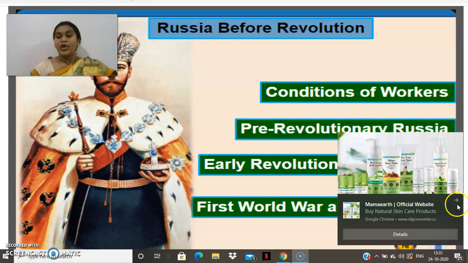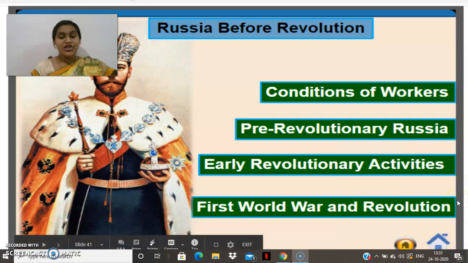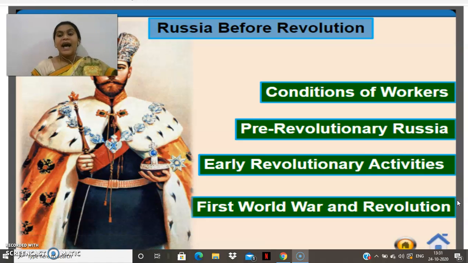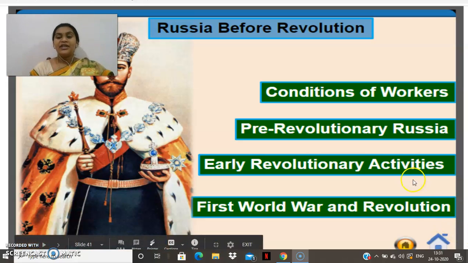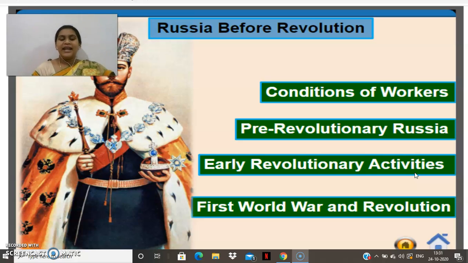We will see the conditions of the workers in pre-revolutionary Russia, how Russia was before the revolution, and the early revolutionary activities, how they started. And then we'll see the later thing, the First World War and the revolution, how the First World War influenced the Russian Revolution.